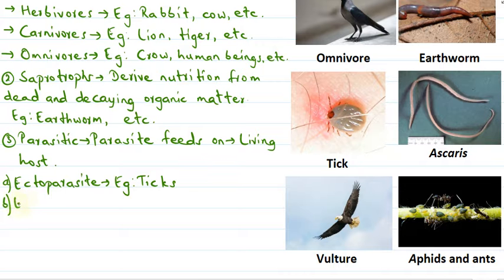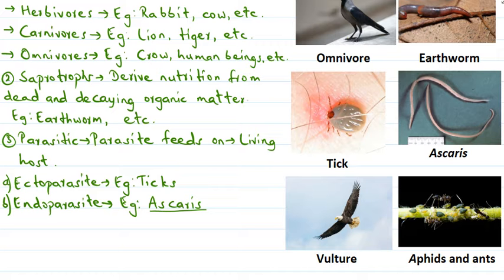Then there are other parasites called endoparasites. What are endoparasites? These are the parasitic organisms which live inside the body of their host. For example, Ascaris. This Ascaris is present inside our gut. It enters the host body through the food canal and obtains its nutrition from the host. So these are endoparasites. They live inside the body of the host.